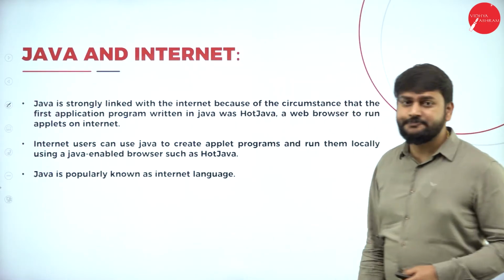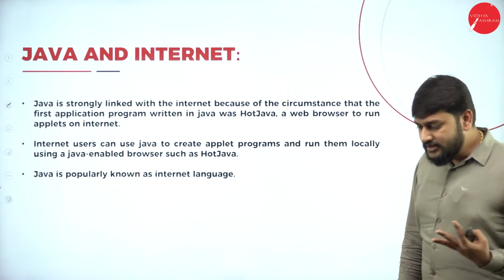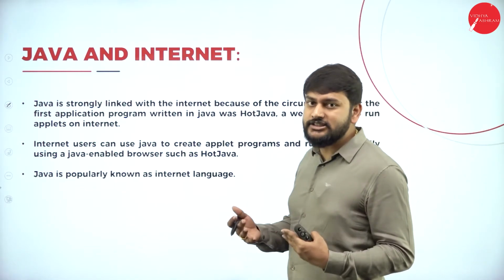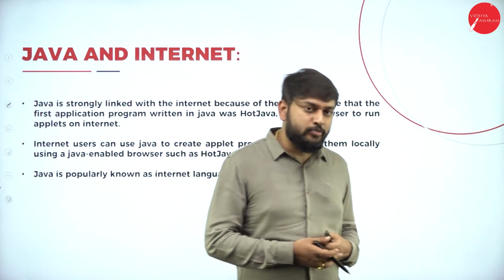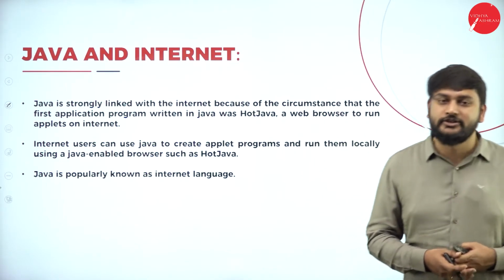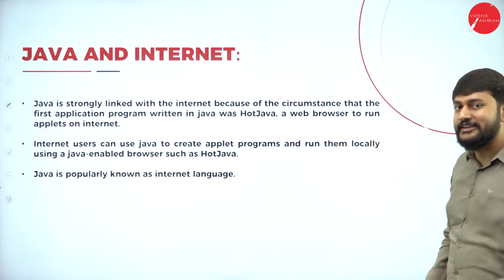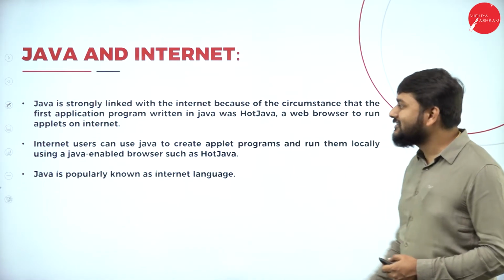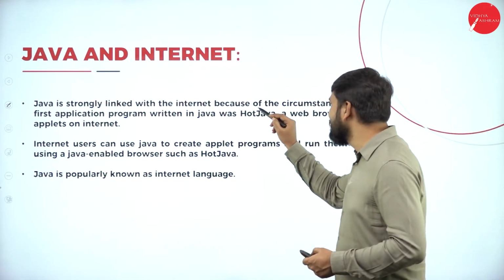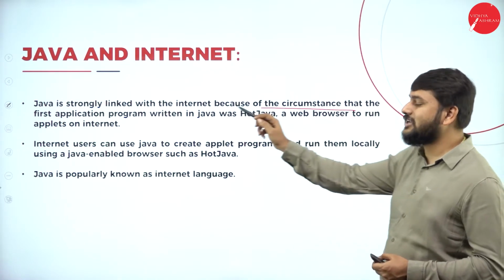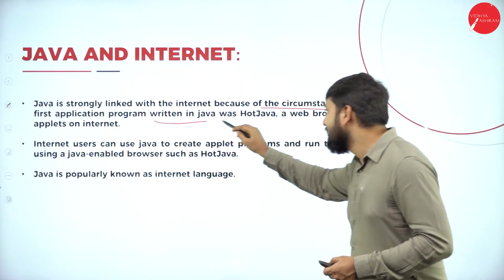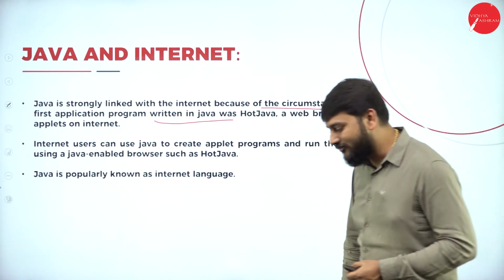Java and internet. Why has Java got the strong relationship with the internet? Because of the first application that was developed. Listen to me carefully. Java is strongly linked with the internet because the first application written in Java was HotJava.